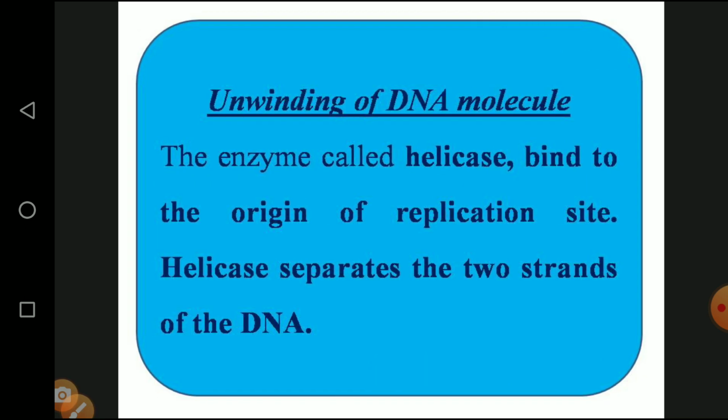Then unwinding of the DNA molecule. So this is the second process. The origin of replication starts, followed by the unwinding process. The unwinding takes place by means of a special type of enzyme. The enzyme is called helicase. It binds the origin of replication site. Once helicase is joined with the DNA molecule, only then does the unwinding process start. Helicase separates the two strands of the DNA, so the double helix is converted into single strands by the involvement of the helicase molecule.